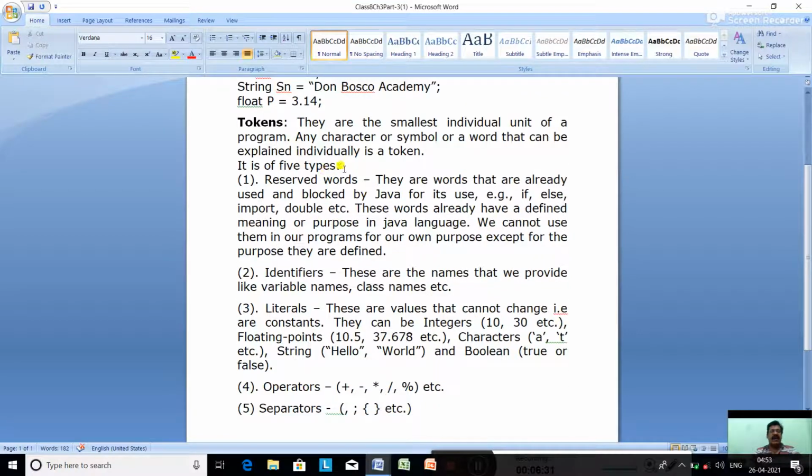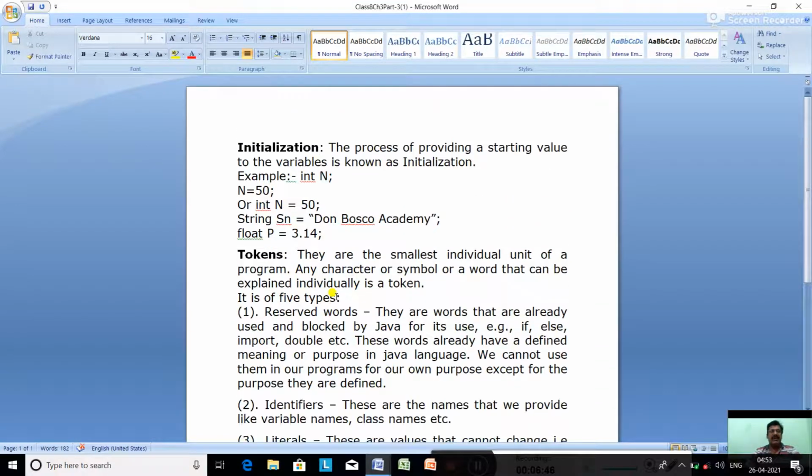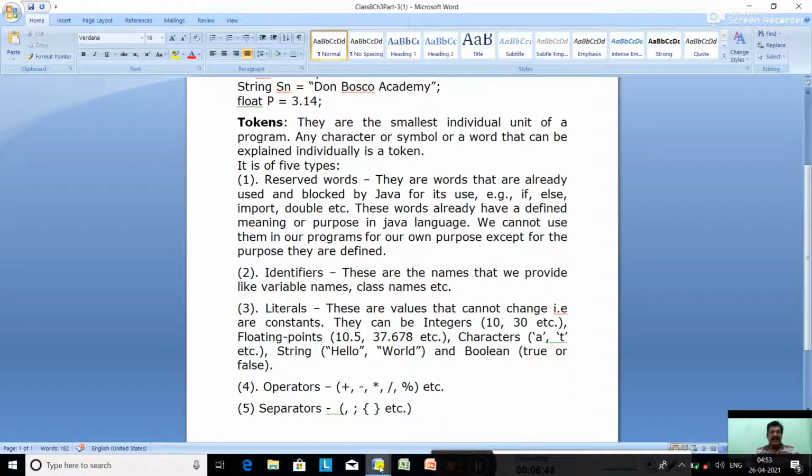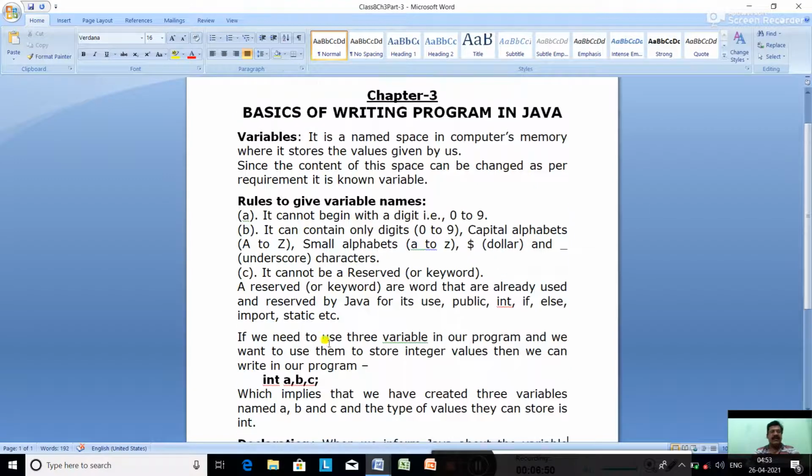Tokens are of how many types? 5 types. Reserved word, identifiers, literals, operators, and separators. Okay. So, what is a reserved word? Reserved words we have just discussed here. What are the reserved words?